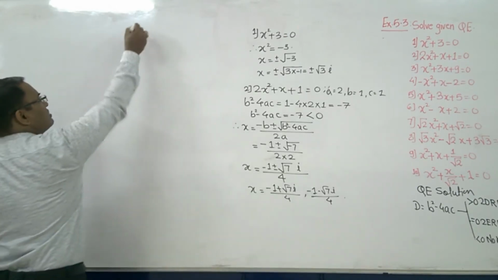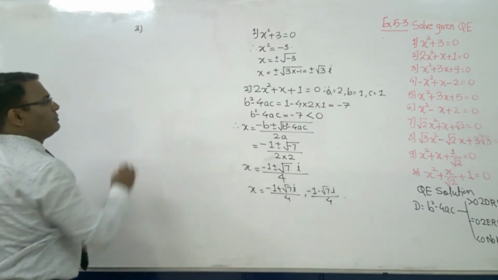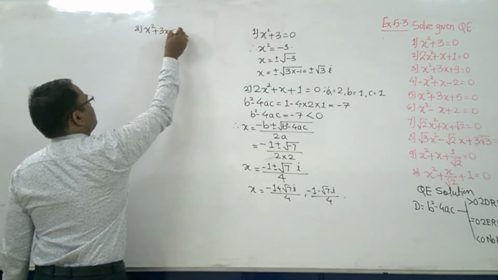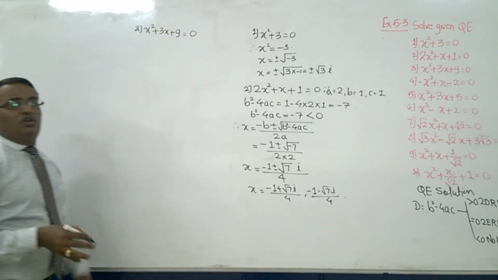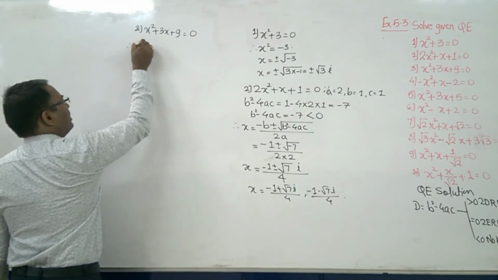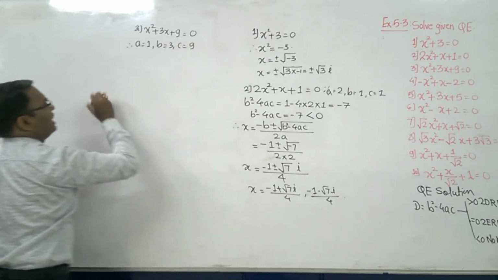Yes. Now the next one is what? Number 3. What is that? x square plus 3x plus 9. Then using the quadratic formula, here a is equal to 1, b is equal to 3, c is equal to 9.